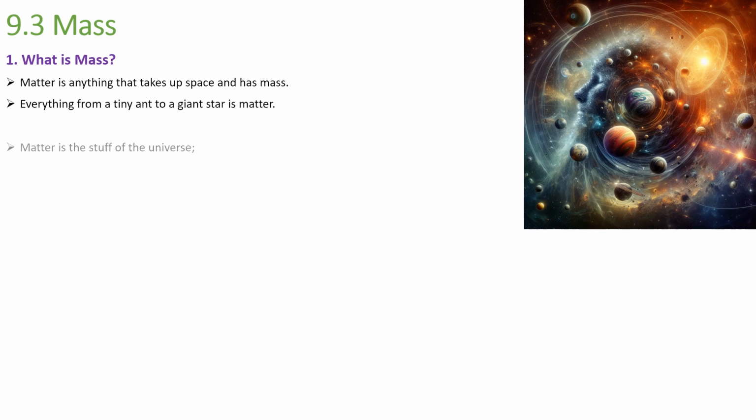Right. So now, what is matter again? Matter is the stuff of the universe. Stuff can be anything. I said it's the stuff of the universe. Right. So what is mass? Then come back to the mass. Mass is a measure of how much matter an object has.